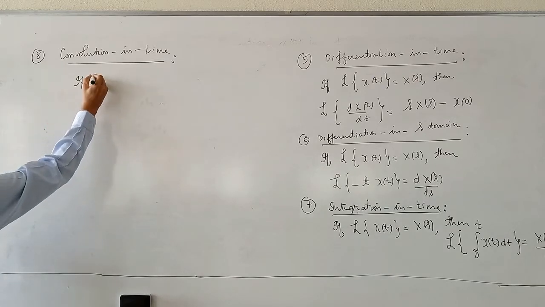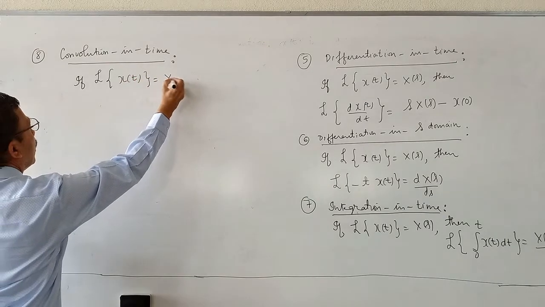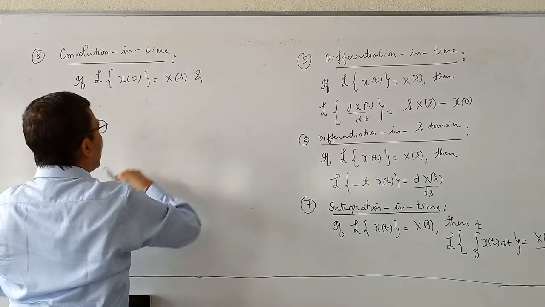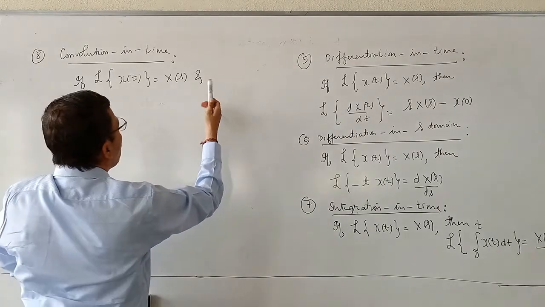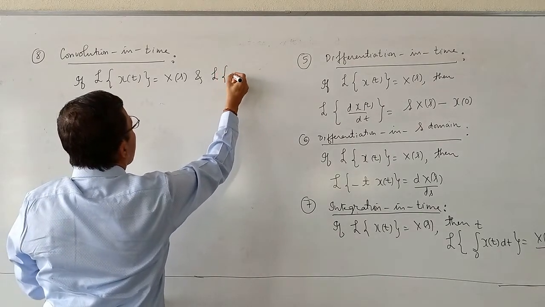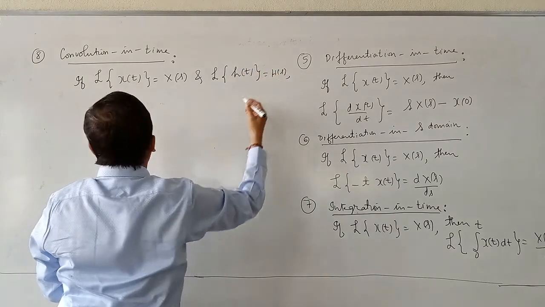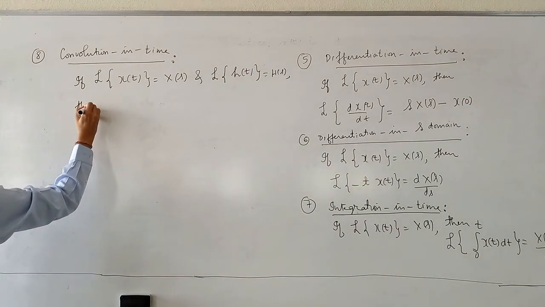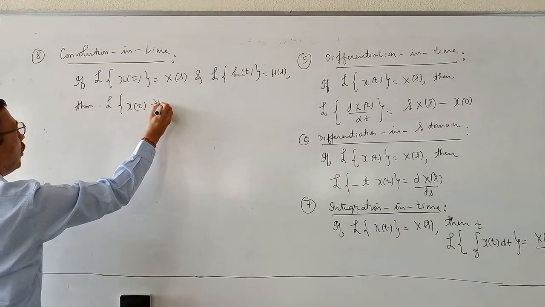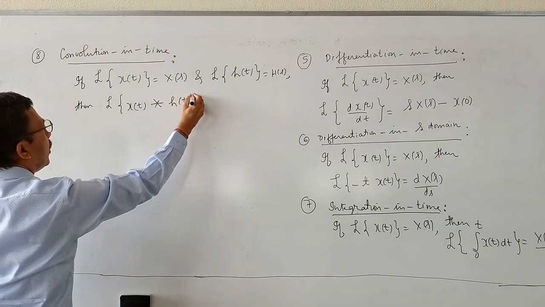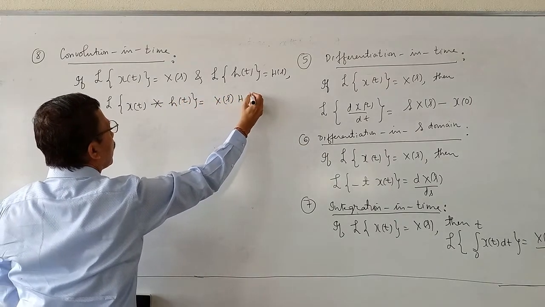If Laplace transform of x of t is equal to X of s and Laplace transform of h of t is equal to H of s, then Laplace transform of x of t convoluted with h of t is equal to X of s into H of s.